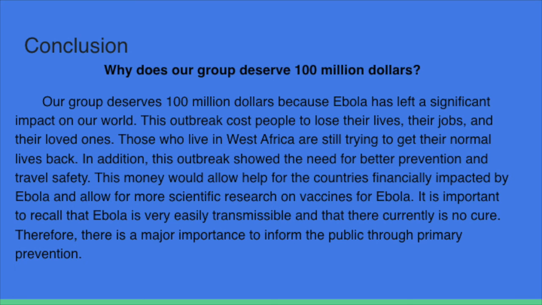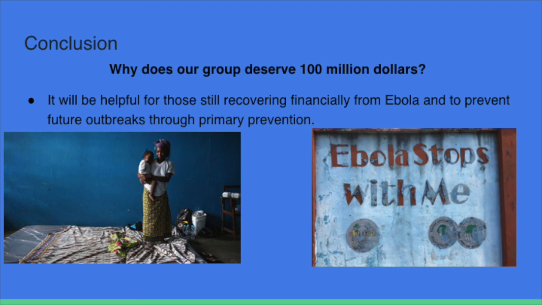Therefore, a major importance to inform the public is through primary prevention. Why does our group deserve $100 million? Just to wrap things up, it will be helpful for those still recovering financially from Ebola and to prevent future outbreaks through primary prevention. As in the two images, the one on the left is a mother with her child, clearly in a poverty-stricken area, showing the effects of Ebola, and on the right is another image saying Ebola stops with me, because the more informed we are, the more we can help people.